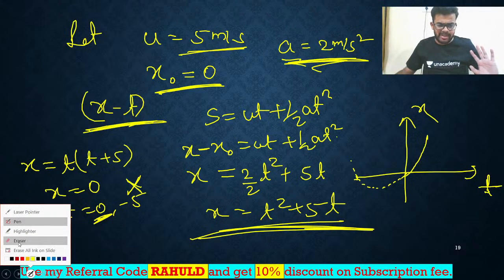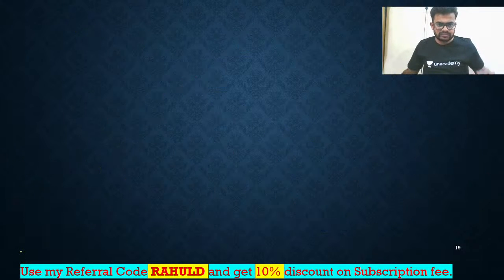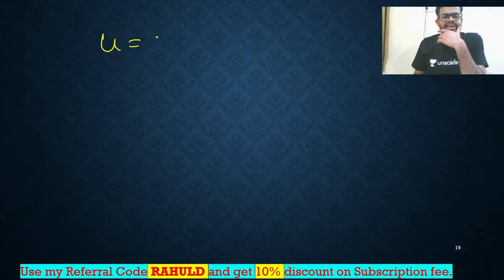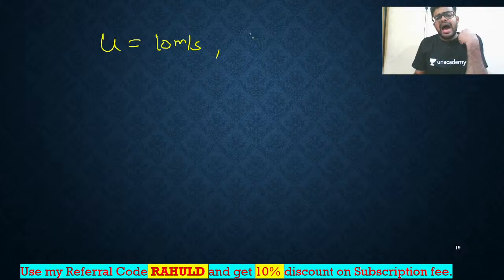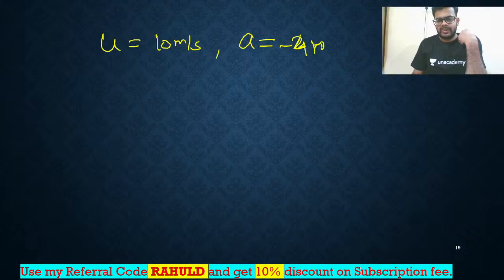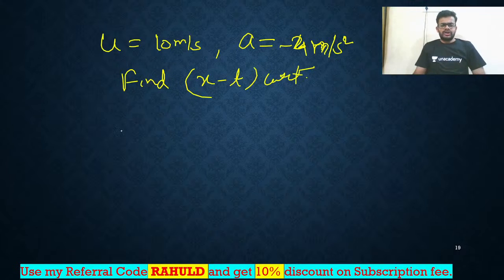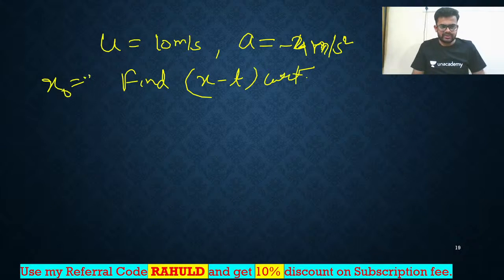Next, one more question I'm asking you. If initial velocity is let's say 10 meter per second, acceleration is minus 4 meter per second square. Find the xt curve. How will you draw? Simply the same. Initially, the particle was at origin, it is given.